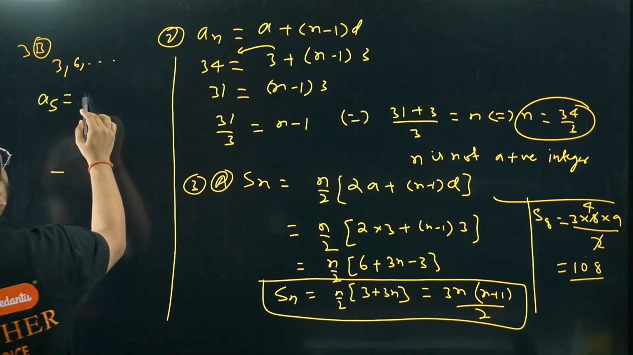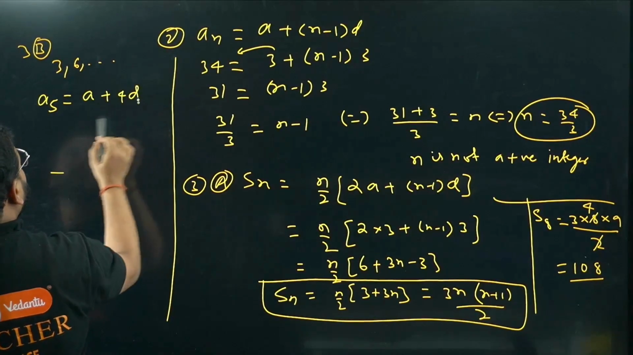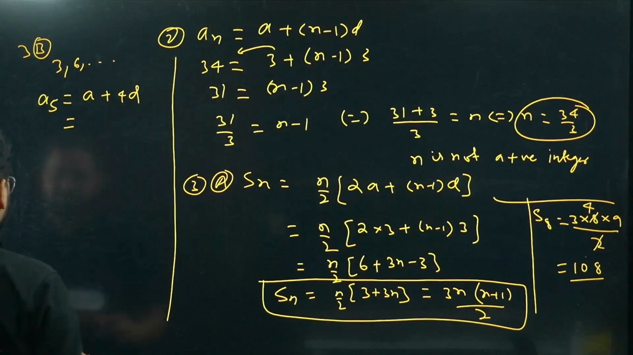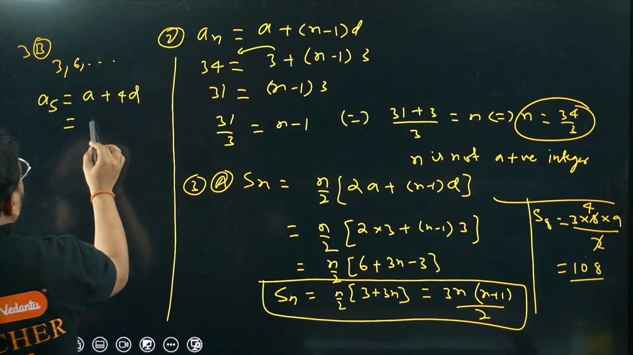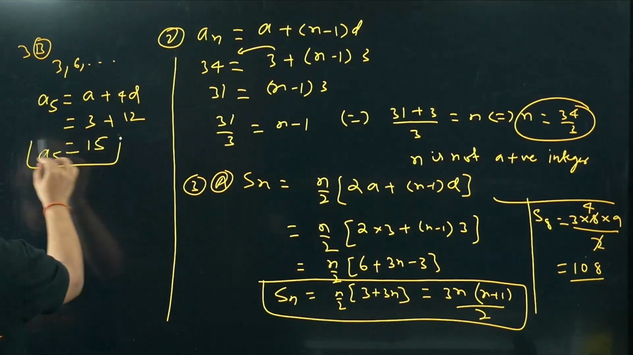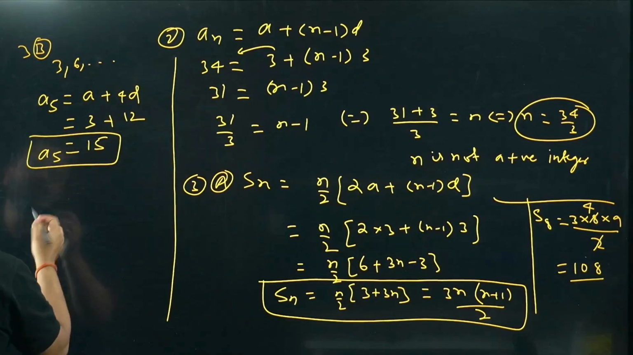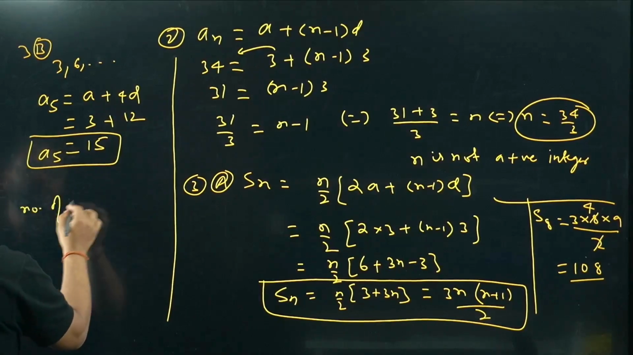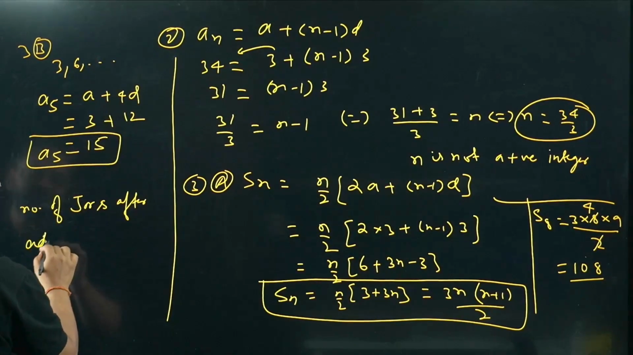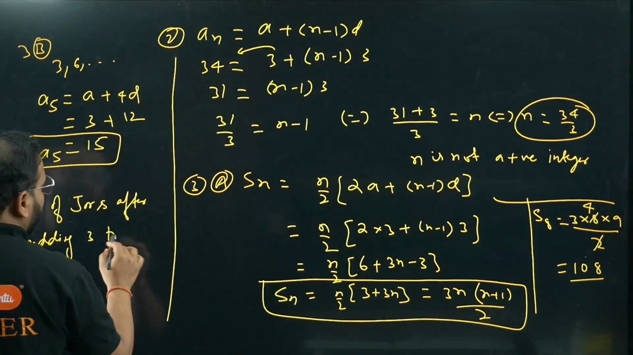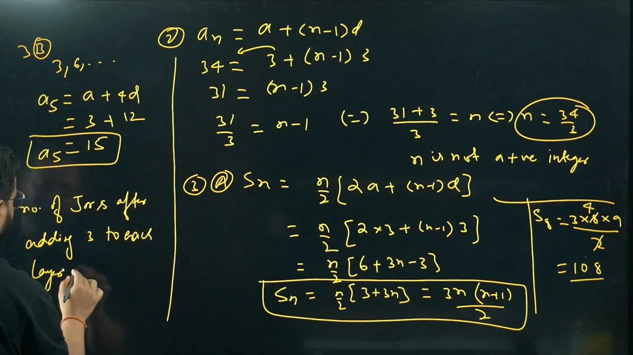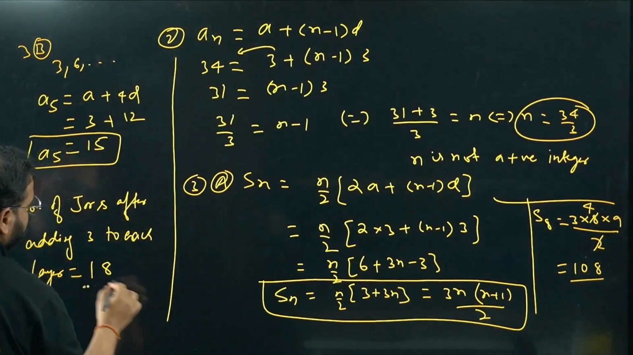What is A5 going to be, sir? A plus 4D. So A is what, bacha? A is 3. The first top jar is having 3, 4 into 3 is 12, so 15 in total is A5 originally, but they're adding 3 extra jars, right? It means the number of jars, after adding 3 to each layer, will become 15 plus 3, so 18.